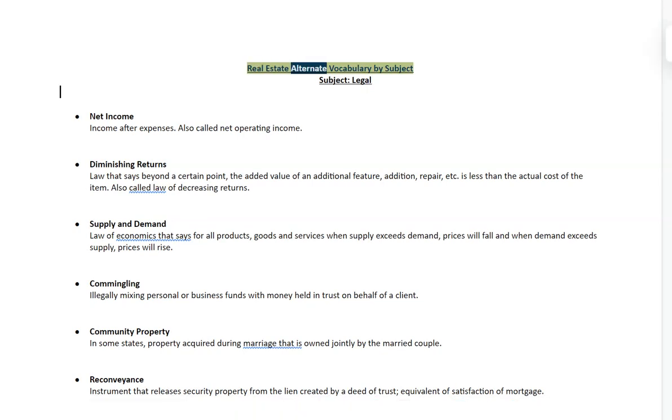Real estate alternate vocabulary by subject. Subject, legal. Net income. Income after expenses, also called net operating income. Diminishing returns. Law that says beyond a certain point, the added value of an additional feature, addition, repair, etc. is less than the actual cost of the item.